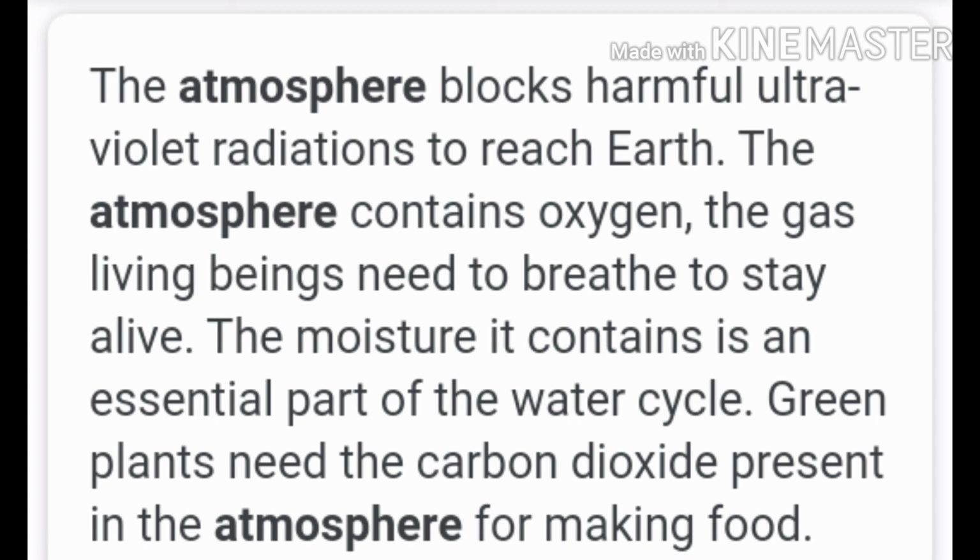Atmosphere keeps the earth's surface warm even during night, because some greenhouse gases trap this heat and keep it there. So atmosphere helps to transmit sound waves. It shields us from meteors because they get burnt up in mesosphere, and it helps also in change of weather due to the clouds which are present in troposphere.